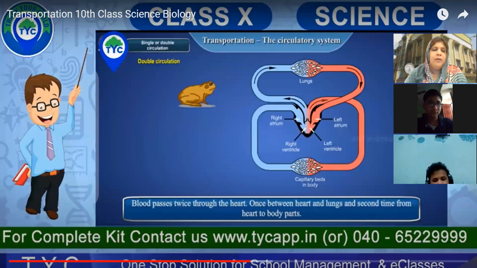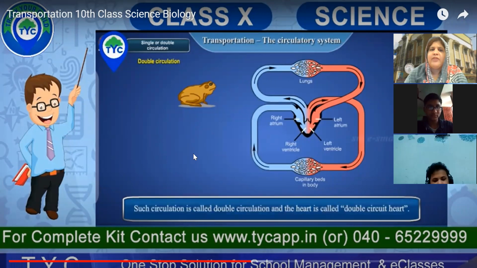Now, what happens is, we know that in the double circulatory system, such circulation is called double circulatory system, and the heart is called a double circuit heart. We call this system in which the heart has this circulation twice a double circuit heart, whereas in single, we call it a single circuit heart.